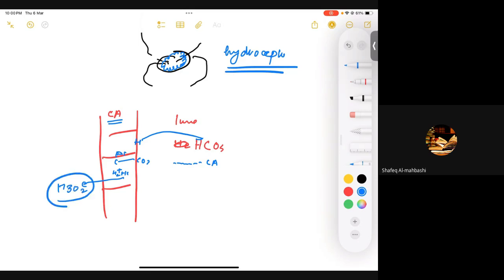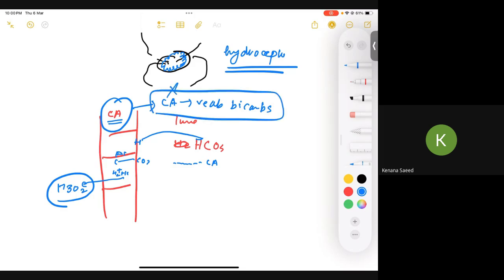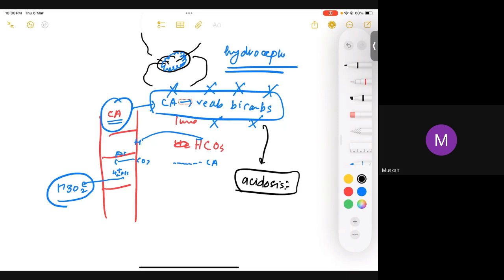We already discussed the details. So can I say that carbonic anhydrase is also important for reabsorption of your bicarbs, right? If we have problems with carbonic anhydrase, you cannot reabsorb bicarbs. Can I say it would lead to acidosis? And specifically renal tubular acidosis. Is that clear?